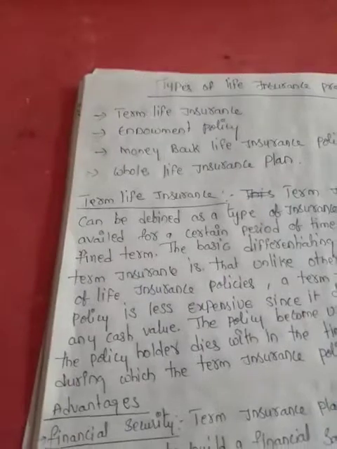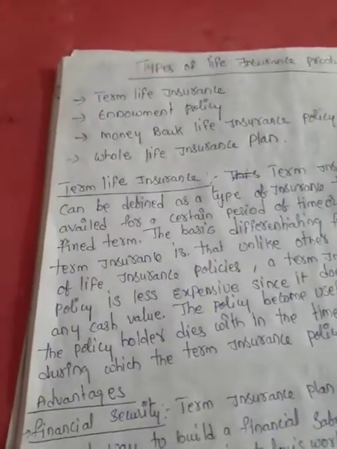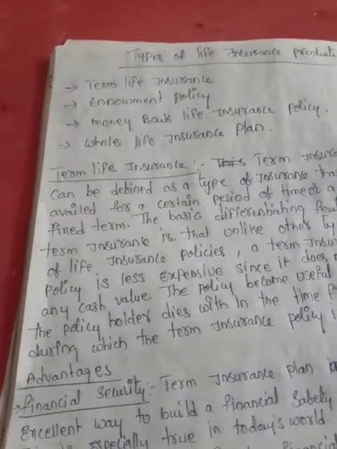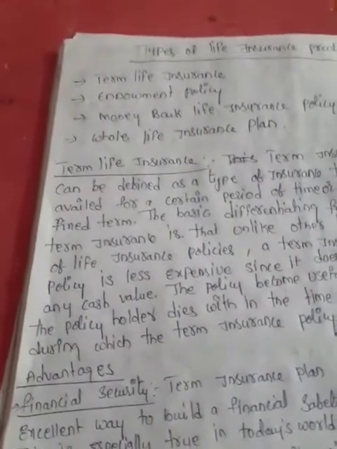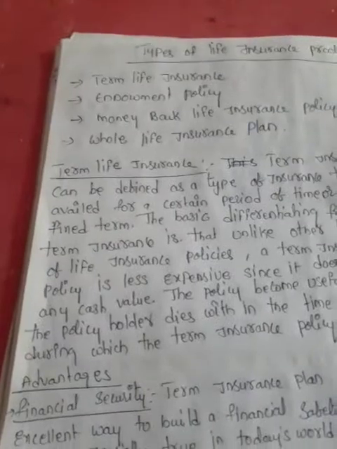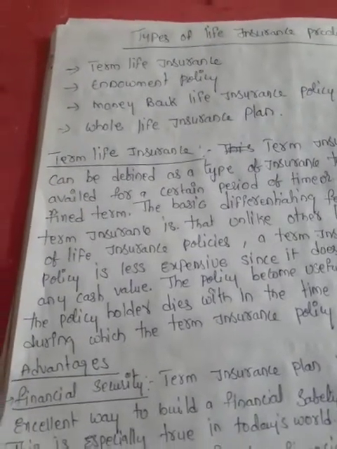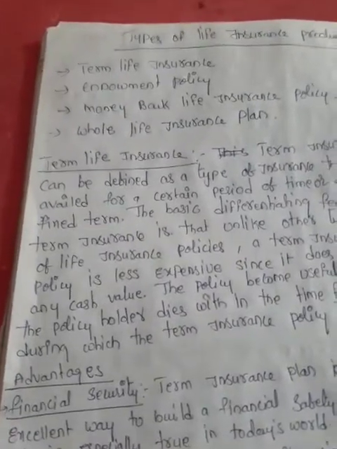We have different types of life insurance policies provided by insurance companies, but these are some of the main life insurance policies they provide to their policyholders. First is term life insurance, then the endowment policy, the money back life insurance policy, and the whole life insurance plan. So these are the four types of life insurance plans.